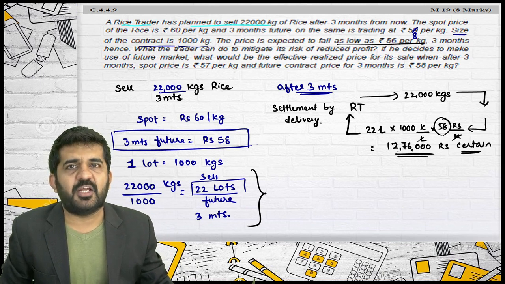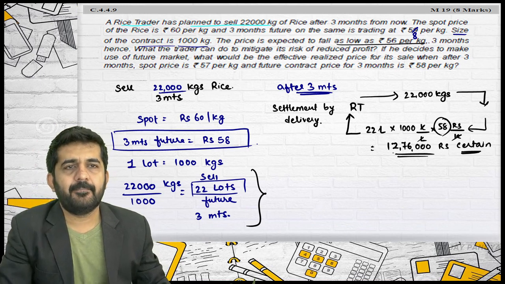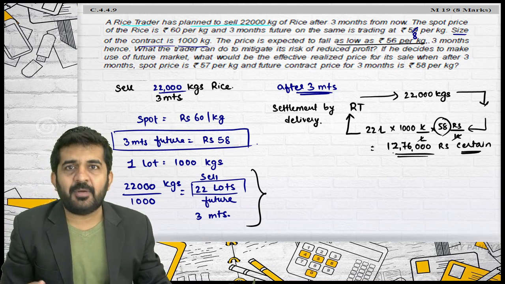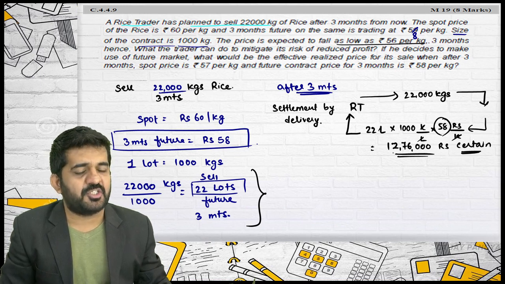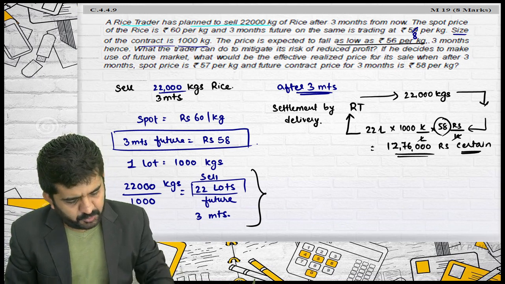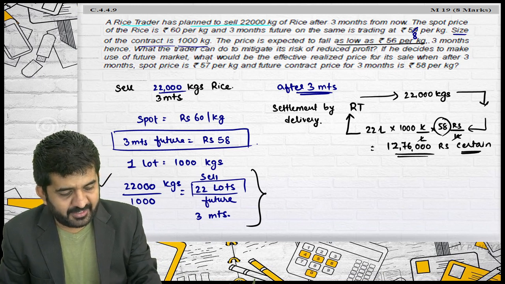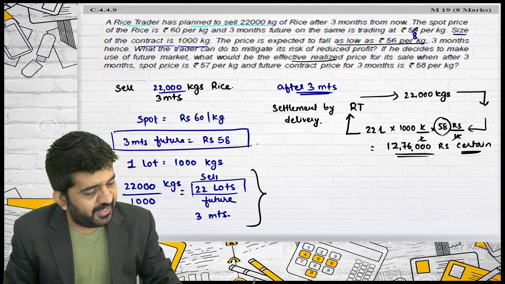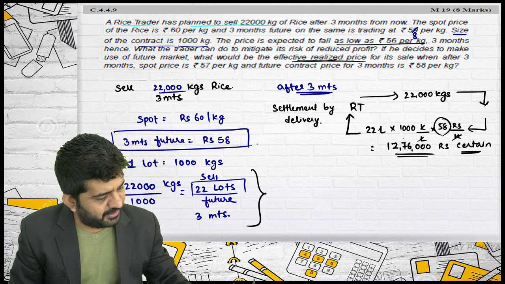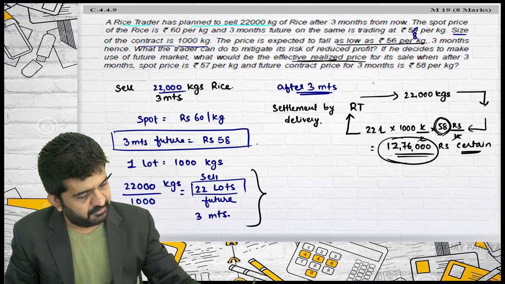If the market price of the rice on maturity is 0 rupees, then also 58 rupees, and if it is 1,000 rupees, then also 58 rupees. Why am I asking you these silly questions? Because this was asked in 8 marks. What the trader can do to mitigate its risk of reduced profit is this. If he decides to make use of the future market, what would be the effective realized price?